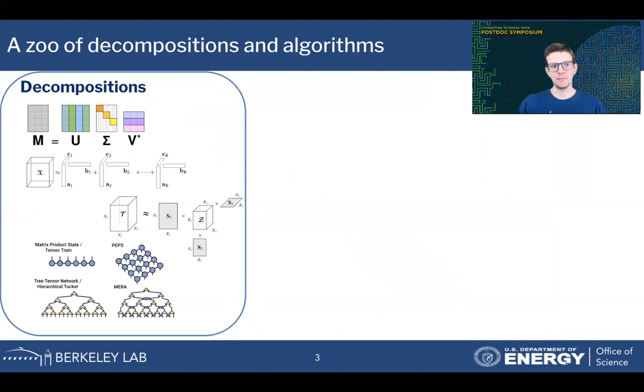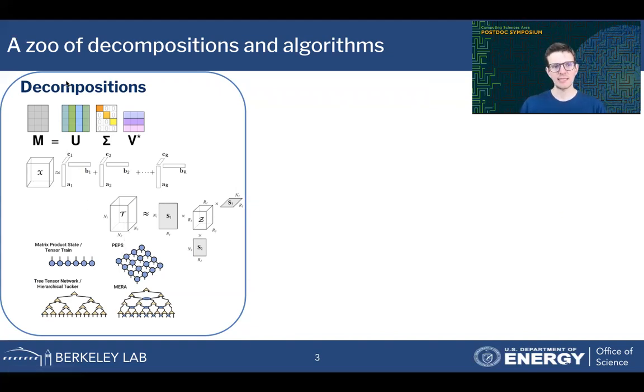So there's this whole zoo of tensor decompositions out there. For example, we have the singular value decomposition for matrices. We have the generalization of that, the tensor rank decomposition, for higher order tensors, a Tucker decomposition of higher order tensors, and then all kinds of tensor network models. This list is definitely non-exhaustive. There are many more options out there.